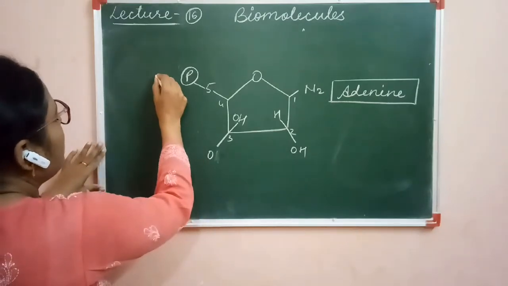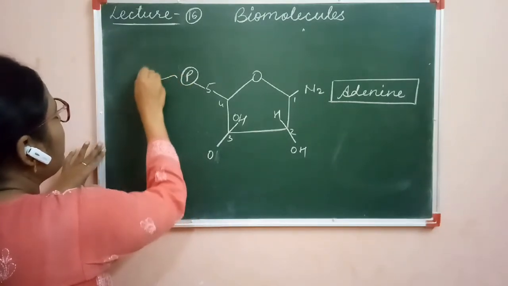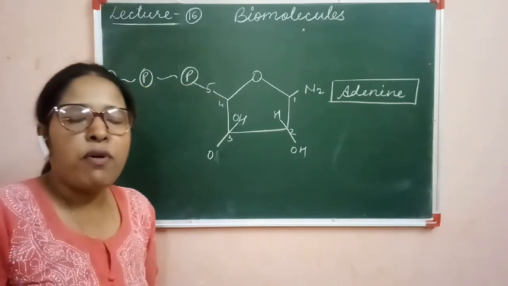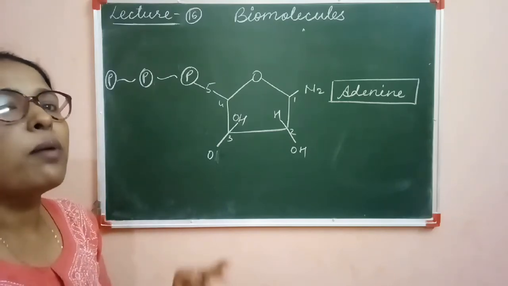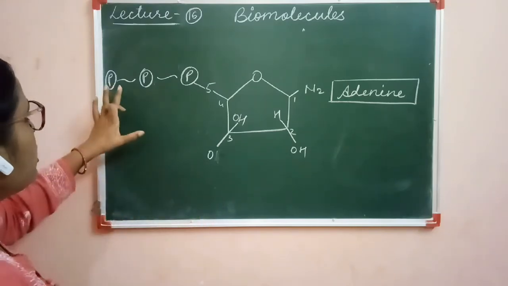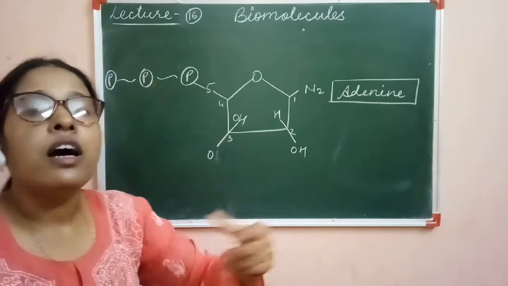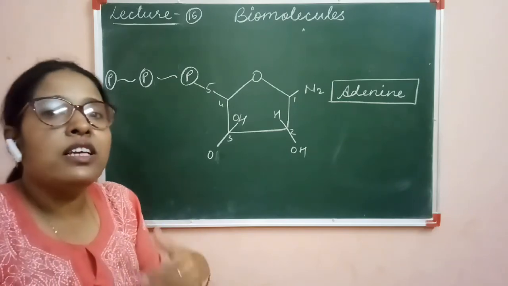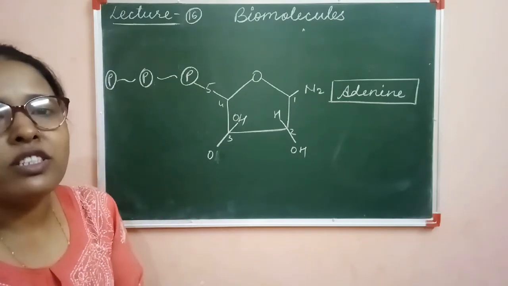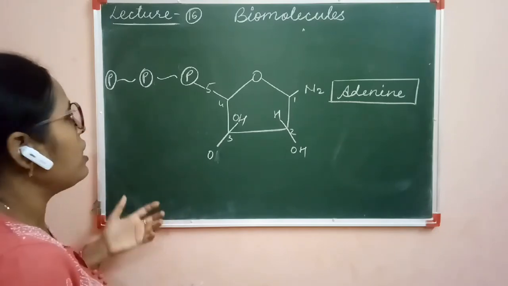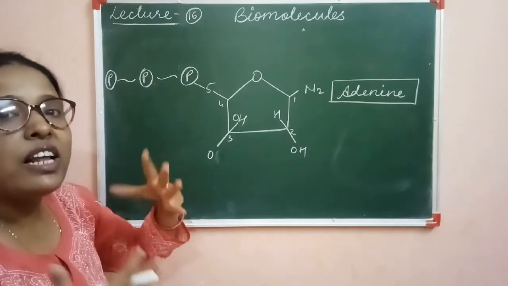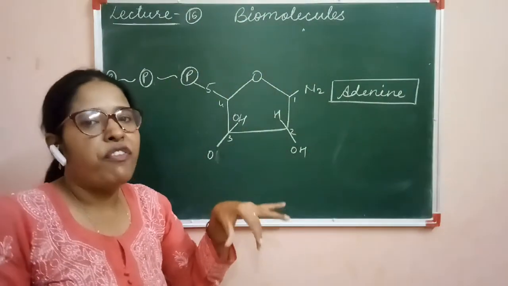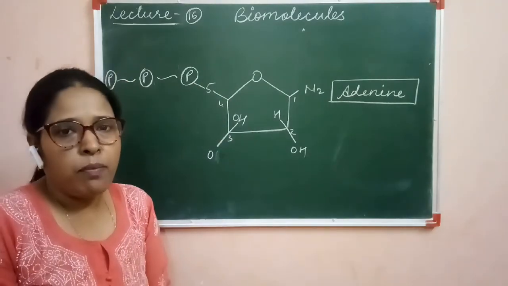The first phosphate is attached with the second phosphate and it is attached with the third phosphate. We are drawing here a different type of bond because these bonds are breakable. Clear? These bonds can break and release energy. We know that ATP is the energy currency of the cell and it releases energy which is required for the cell to perform its various metabolic activities. So these bonds can break and release energy. Okay, this is the structure of a molecule of ATP.